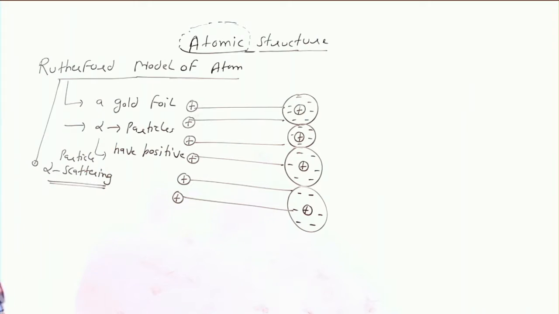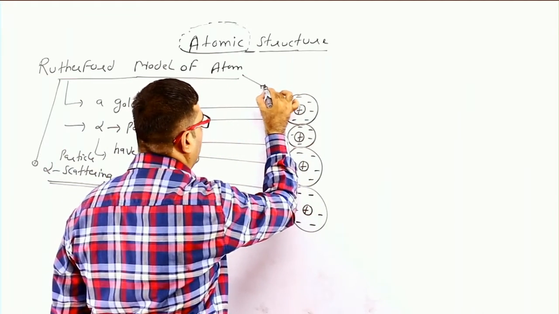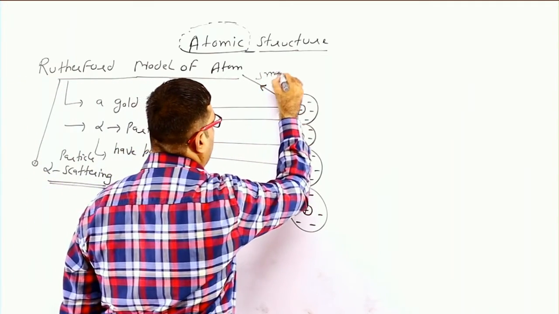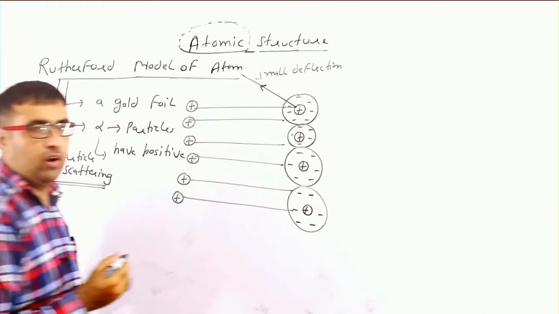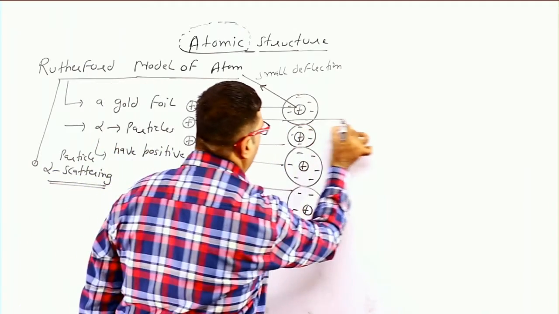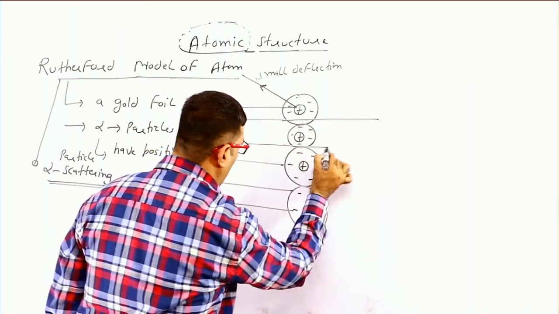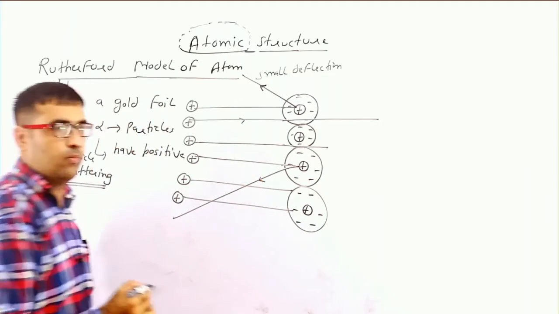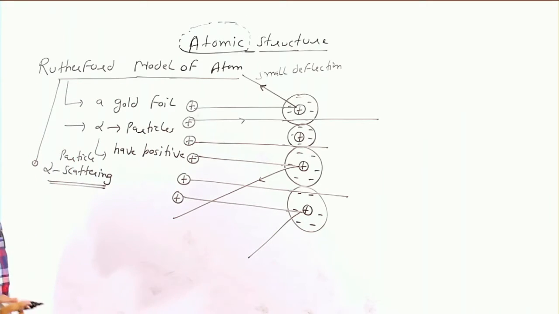So you observed, when alpha particles strike a gold foil, some alpha particles strike back and show small deflection, some particles pass through without any deflection, but some particles show large deflection. These are the basic observations made by Rutherford.